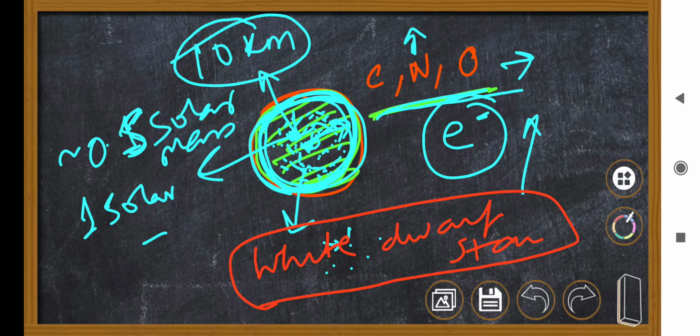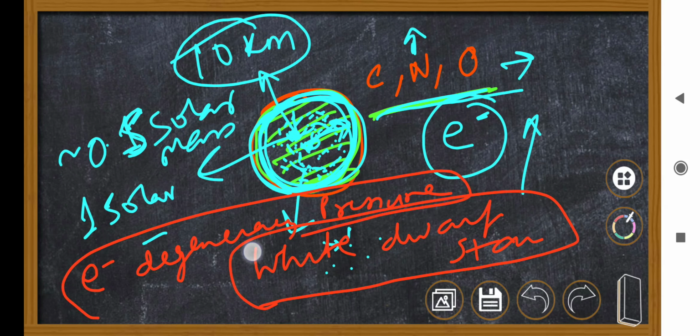Okay, and a white dwarf star is gravitationally stable due to electron degeneracy pressure. That means in this white dwarf of high density where only carbon, nitrogen and oxygen is there, the electrons will repel each other so that it doesn't collapse further and further down to a smaller size.